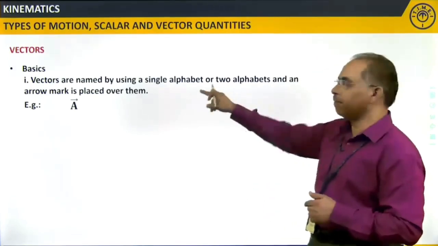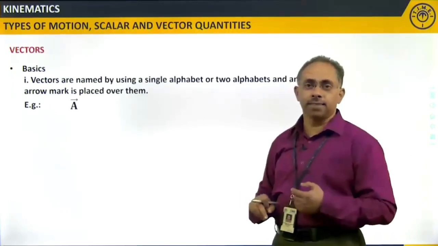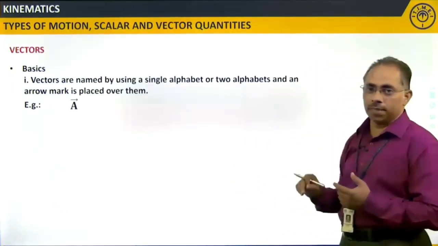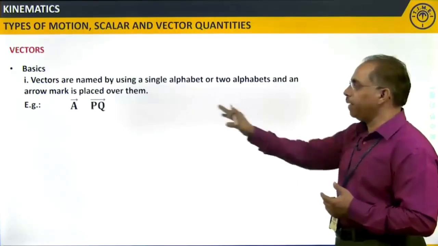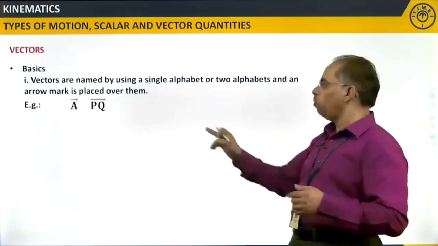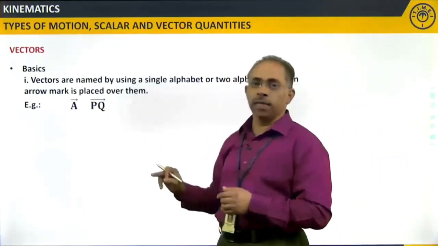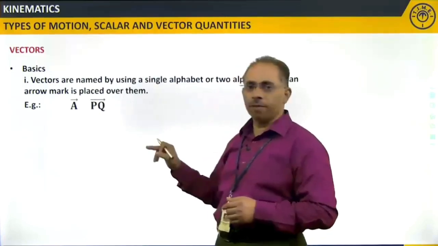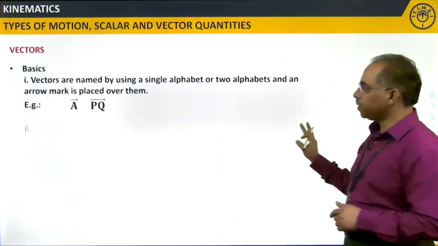So, like a single alphabet, or else the other way is what? Two alphabets. So when I take it that way, P, Q, that is one example. Now, why do we have two letters over there, and there is an arrow over there, P to Q? We will see. Suppose I mark it this way.